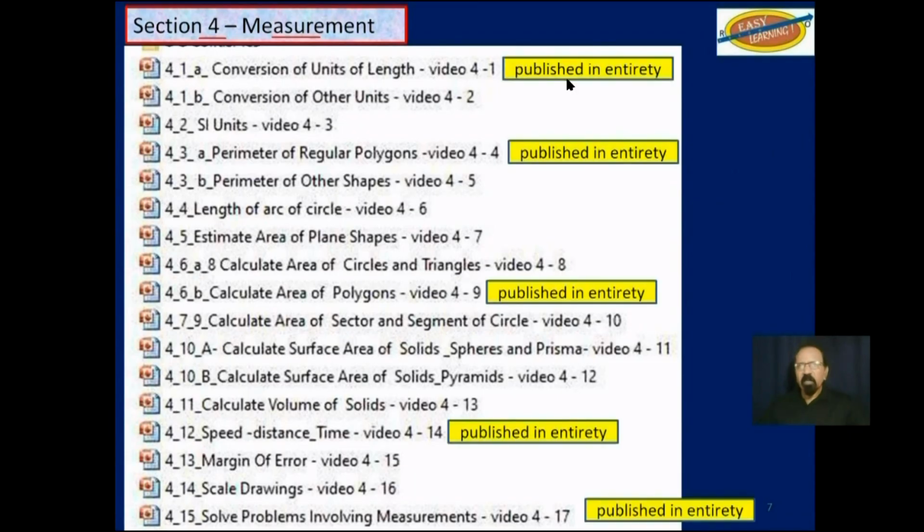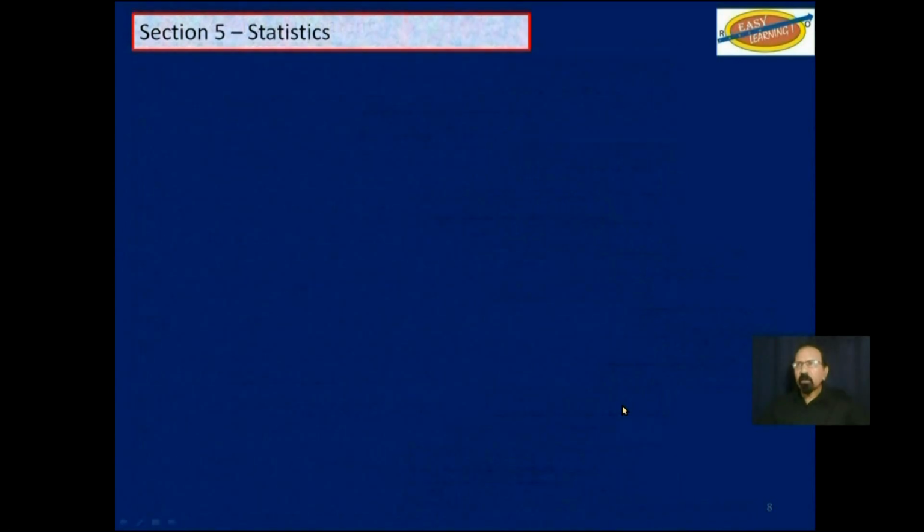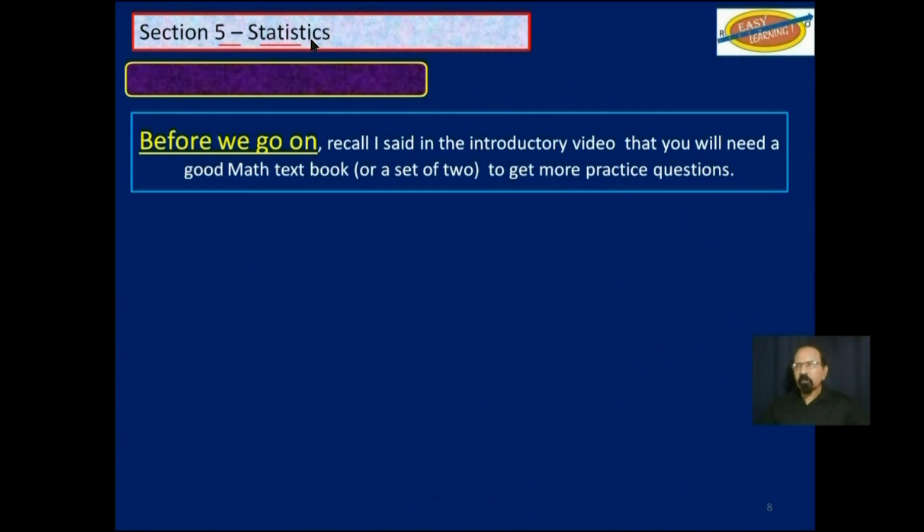That is, these highlighted in yellow out of the 17 videos, those 5, and then the others are only partially published on YouTube. We are now at section 5, statistics.